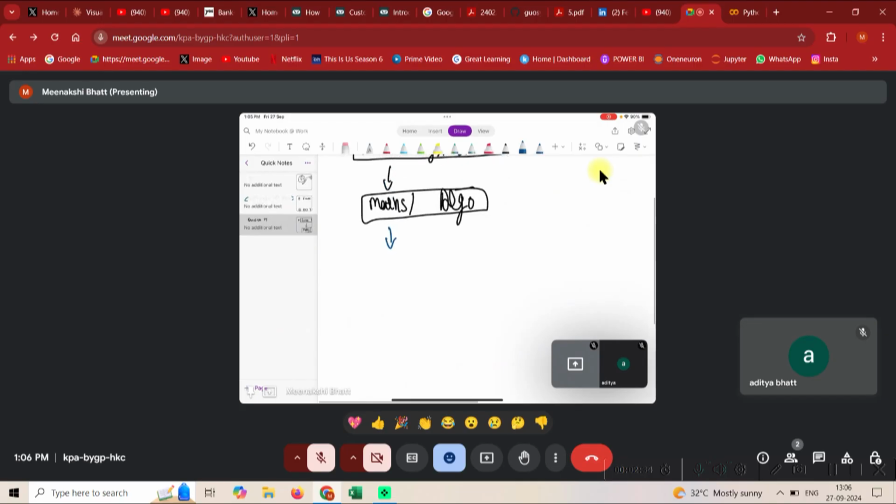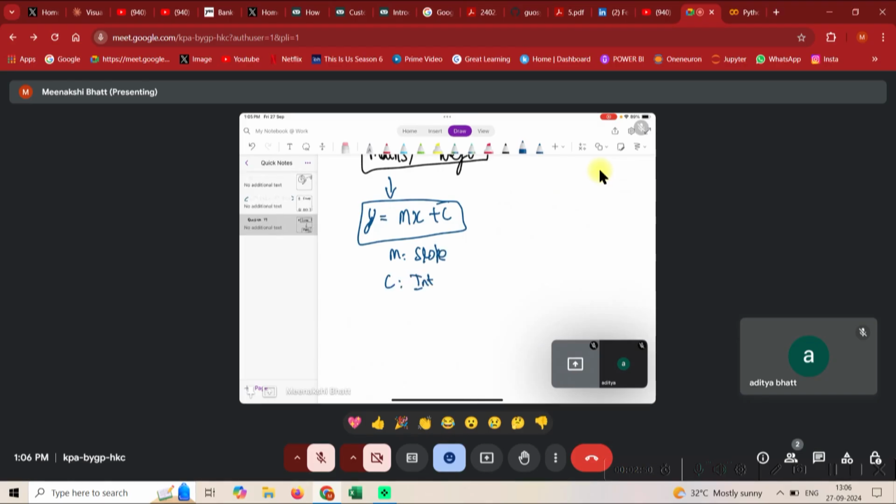Essentially, in most ML based algorithms, or to start with linear regression, we have an equation that is y is equal to mx plus c. So you must have studied this sort of equation in class 11th. And then guys, the main part about it is that m is defined as the slope and c is defined as the intercept. So guys, these have implications both at a geometrical level and at a mathematical level,